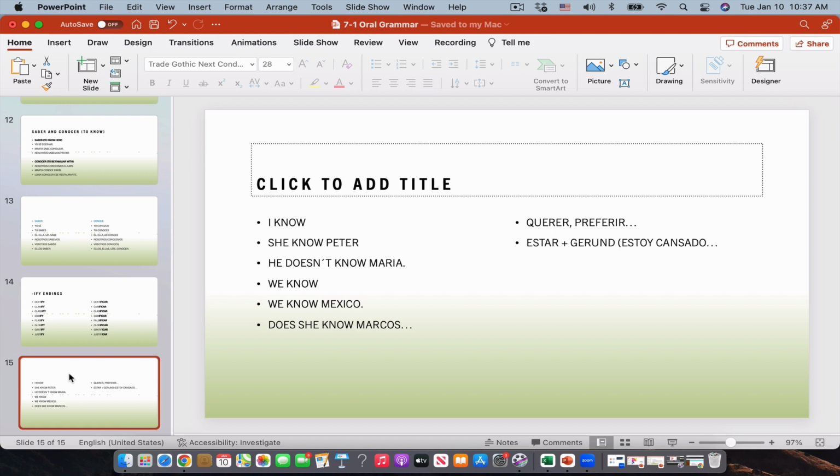How do you say to read? Leer. How do you say we read? Nosotros leemos. How do you say we are reading? Nosotros estamos leyendo. How do you say we're not reading the book?